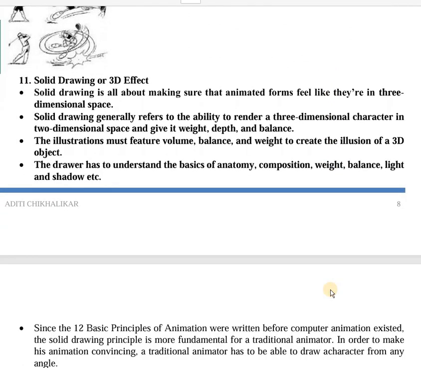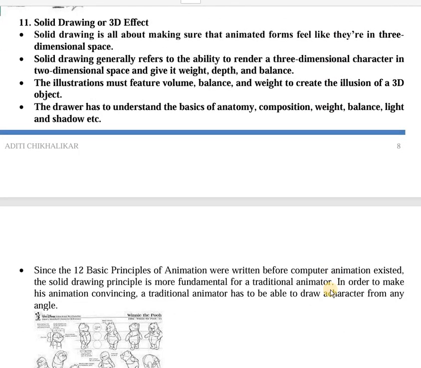Now we go to the next one, that is solid drawing or a 3D effect. You just do a drawing or you just do something to show that the object is not in 2D. So you give it a third dimension, you give it some weight, you give it some depth, and you create an illusion of a 3D object.